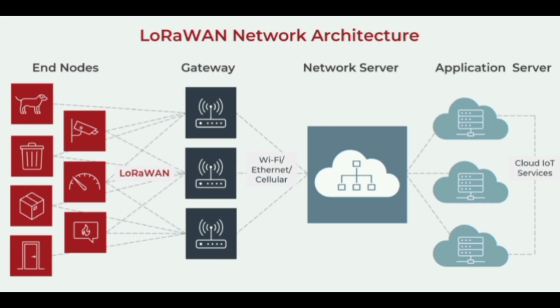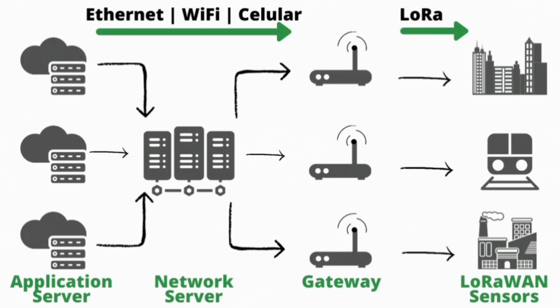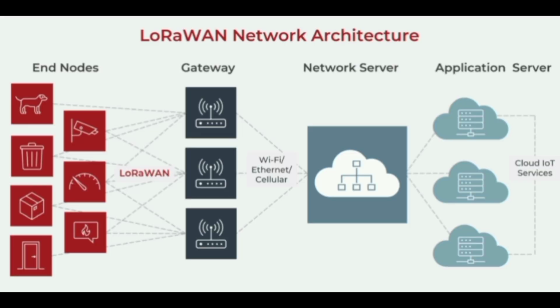Let's now understand how LoRaWAN works by looking at the LoRaWAN network architecture. The first thing on screen are the end nodes. The end nodes are like sensors that collect data and send it wirelessly using LoRa. That data travels through LoRaWAN communication to a gateway. You can see how the data is traveling from the end nodes to a gateway as labeled on screen.